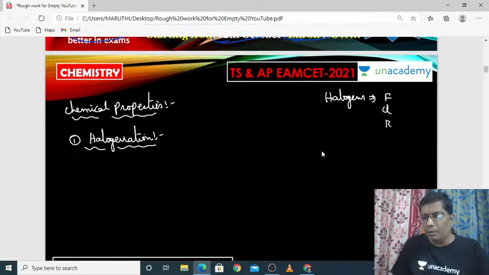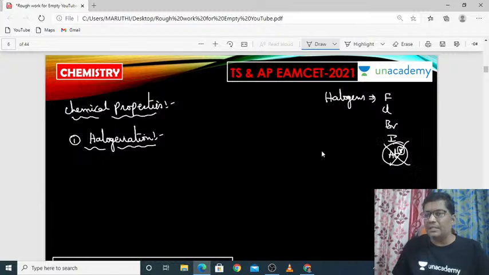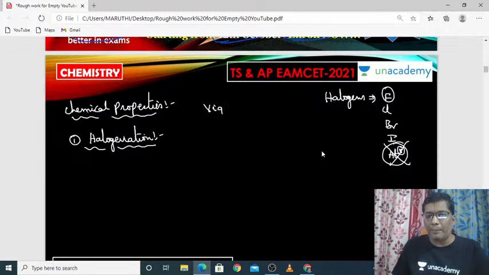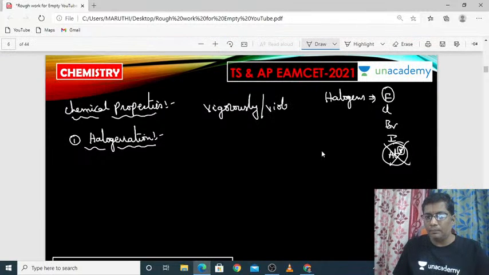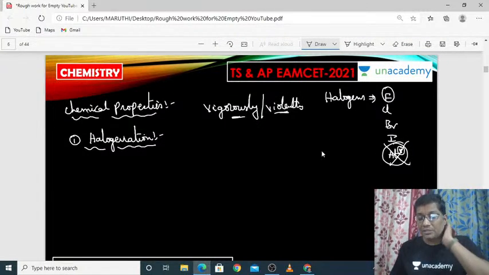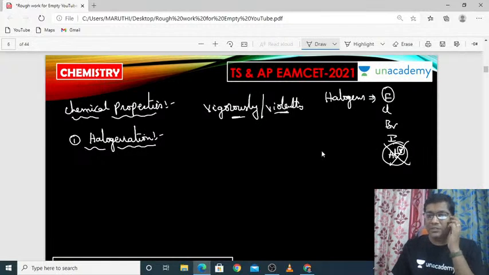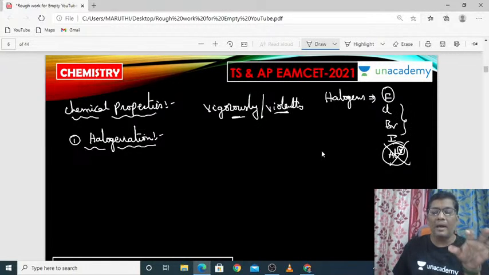Fluorine, chlorine, bromine, iodine and astatine. Of course, astatine is a radioactive element we should not use here. In the same way, fluorine reacts with alkanes very vigorously, very rapidly and very violently. It is a very rapid process. That's why we treat the alkanes with chlorine or bromine or iodine.